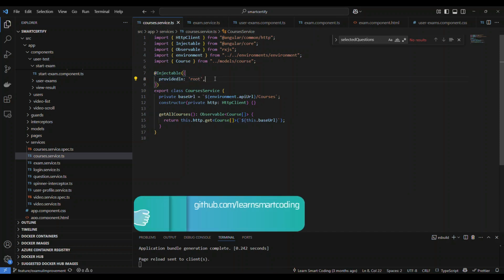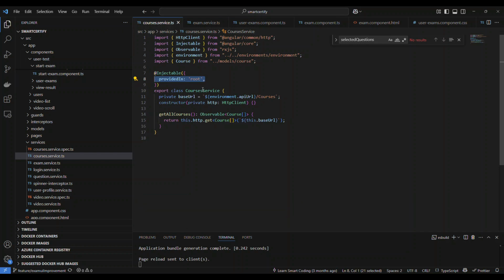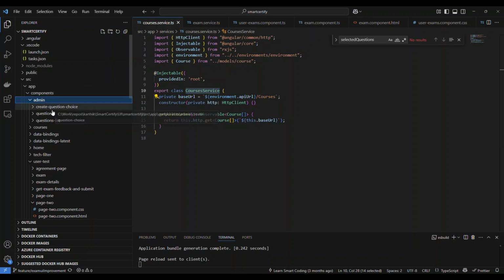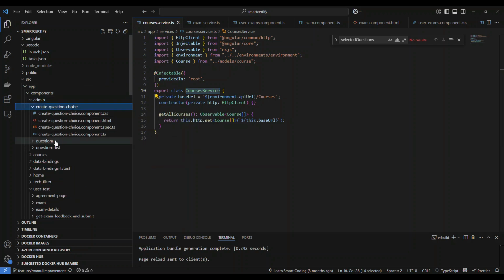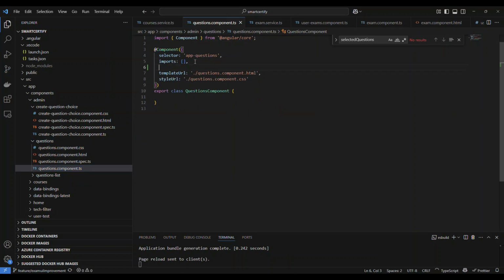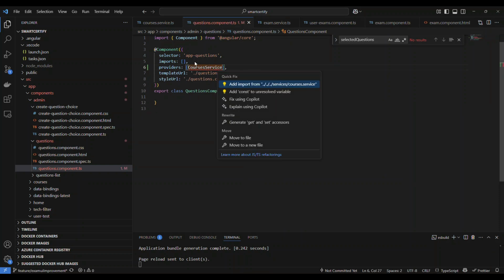But if I don't do this, or if I provide this course service to a particular component, because the whole idea here is whatever they're asking us, let's go here. If I say providers, and the service is provided here, that's the question.